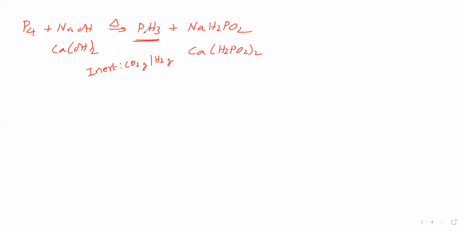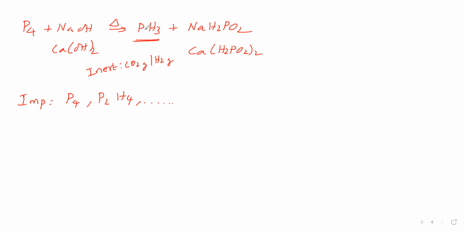Then the phosphine obtained here contains impurities. What are the impurities? One is white phosphorus. The next one is diphosphine. These impurities are present in the phosphine obtained here.